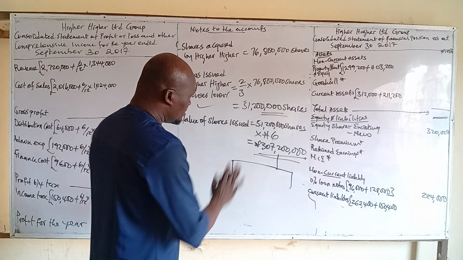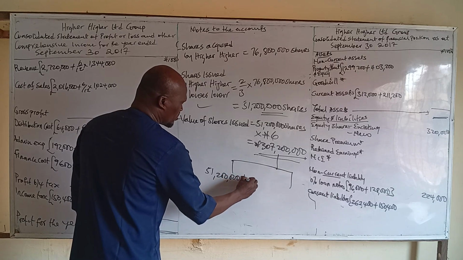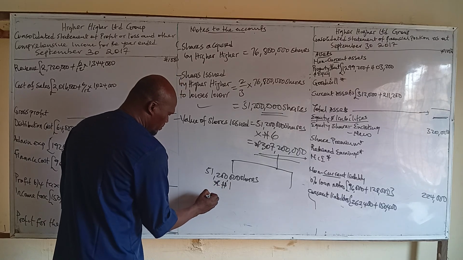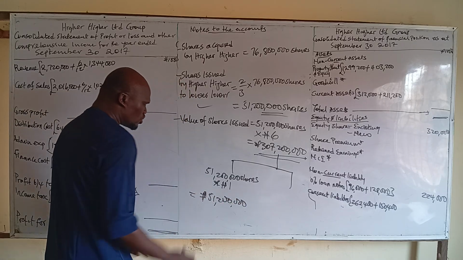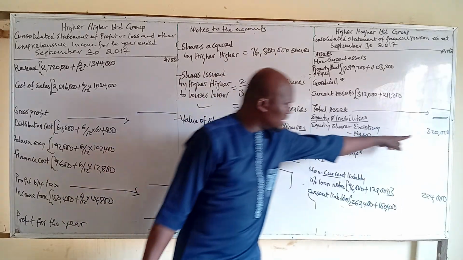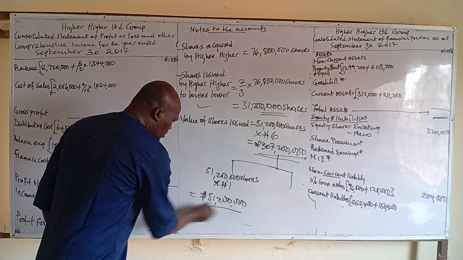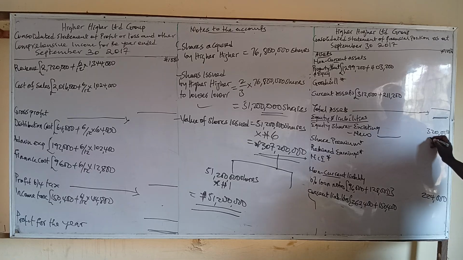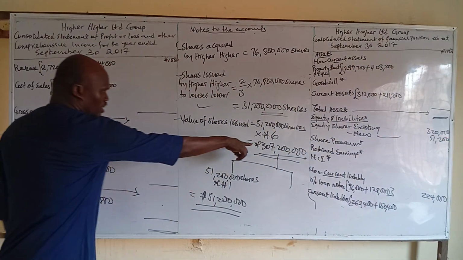So what you now do is break it down. 51,200,000 shares multiplied by 1 naira, what do we have? 51,200,000 naira. So this 51,200,000 naira, add it to this share capital. Let it represent the new share capital, which is 51,200,000. Now, remember that it is not complete, Abi.